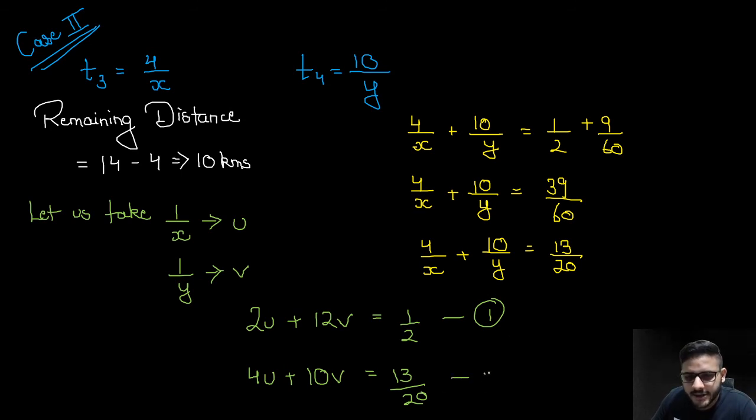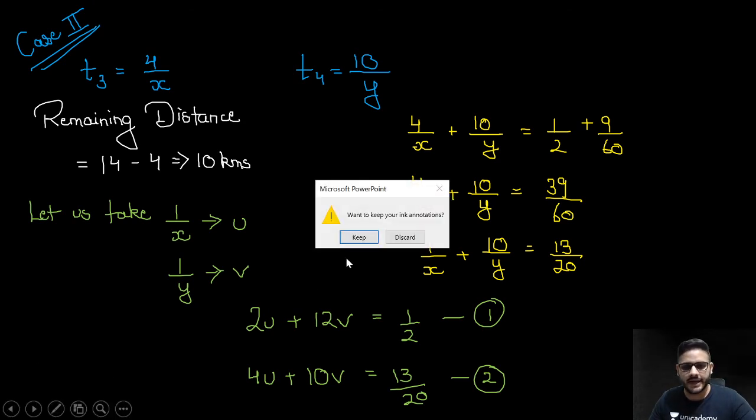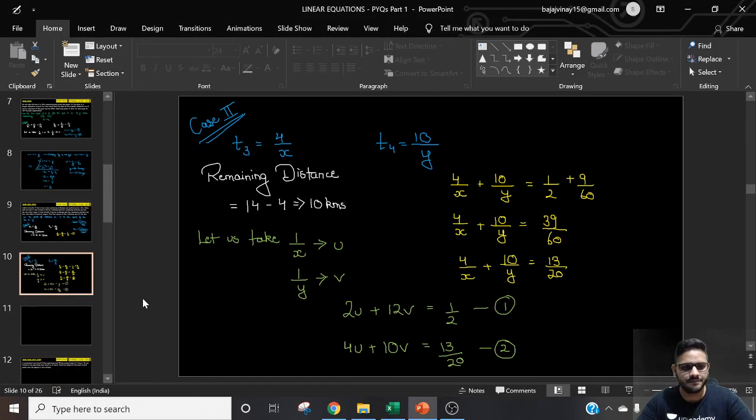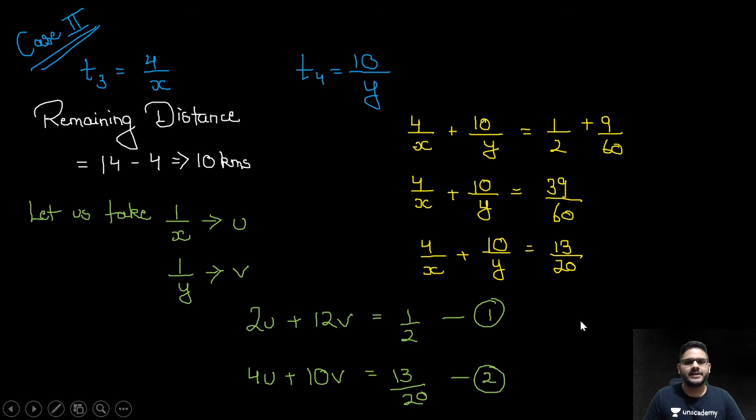Multiply the equation 1 by 2. I will have to add a few slide here. One slide here. Just give me a second. I'll just add one slide here. Oh, I already have one. No worries. Smarties, mama will be proud of me. Chalo.